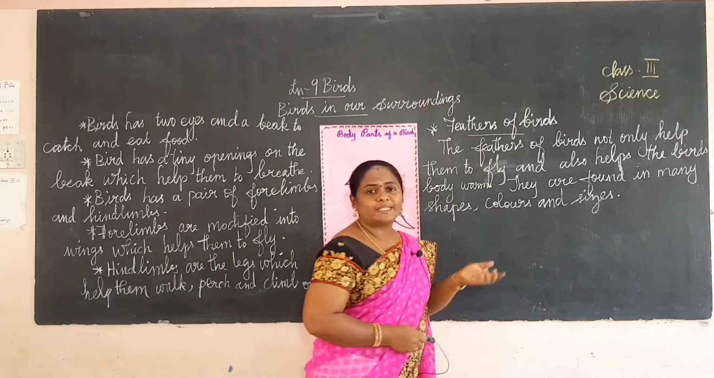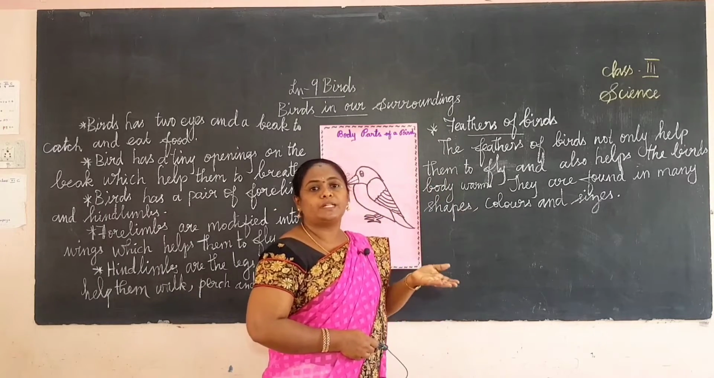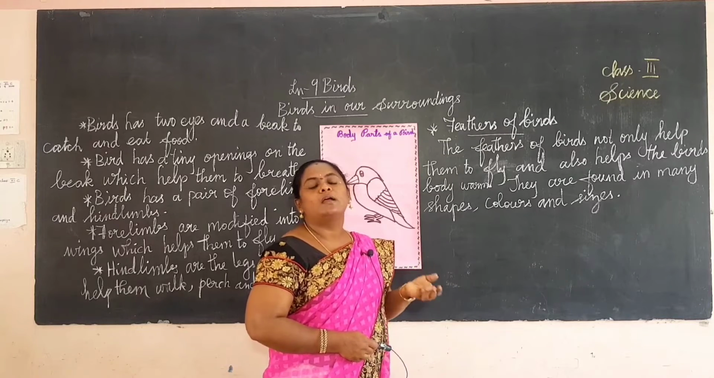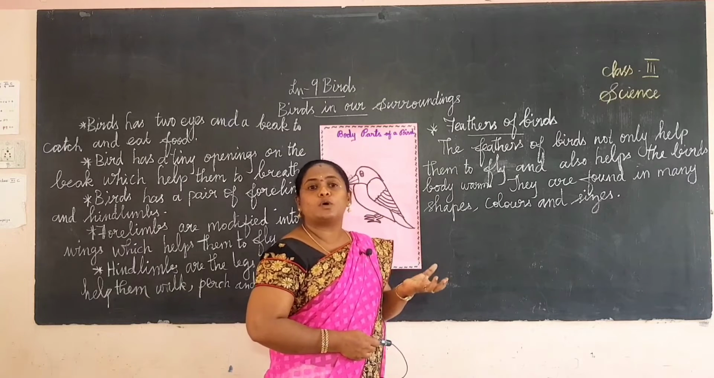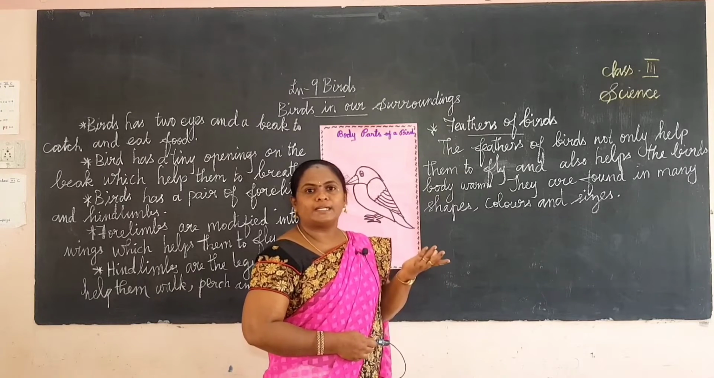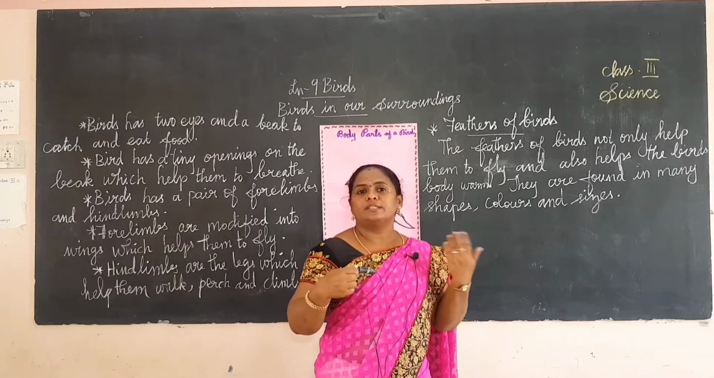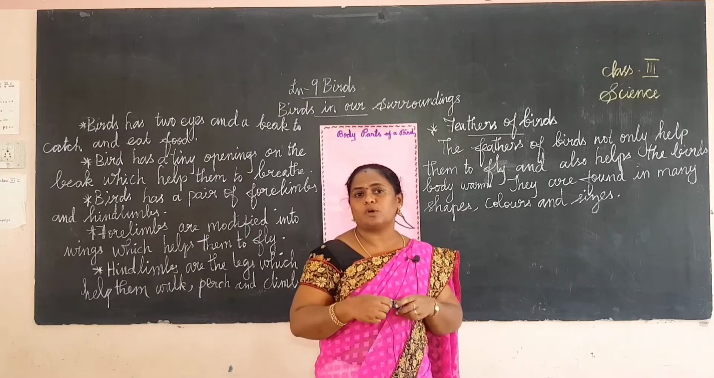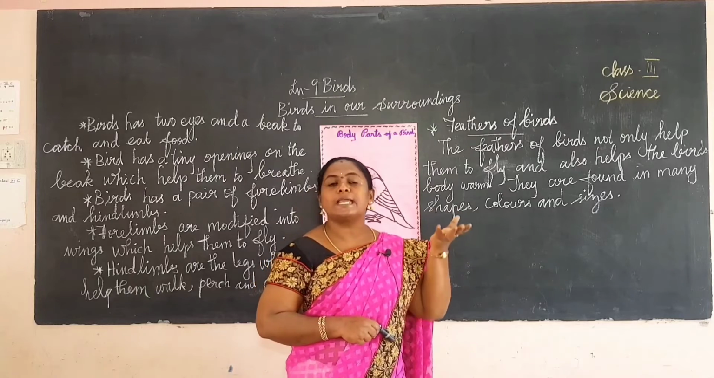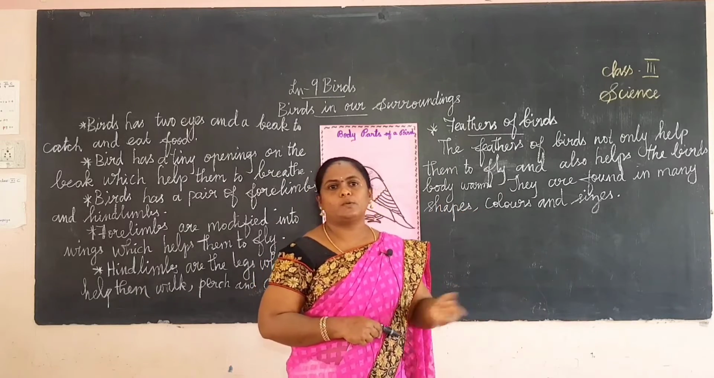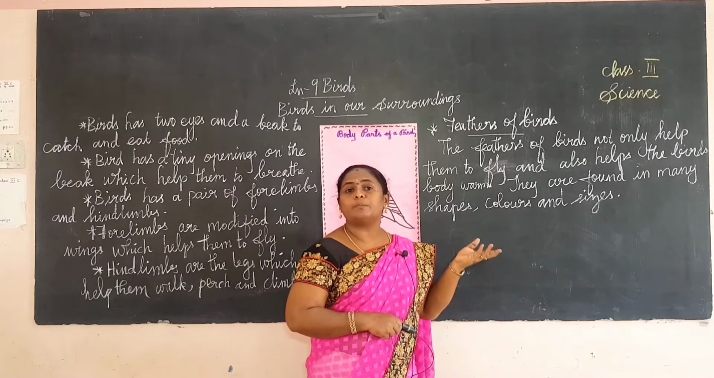Yes, the feathers are different colors, different sizes, different shapes. For example, the parrot's feathers are green, the sparrow's feathers are brown, and the crow's feathers are black. The crow's feathers are big, and the sparrow's feathers are smaller than the crow's. So these are the different sizes, colors and shapes.